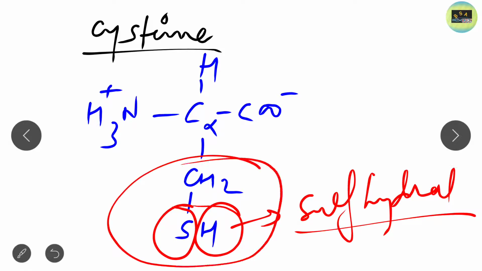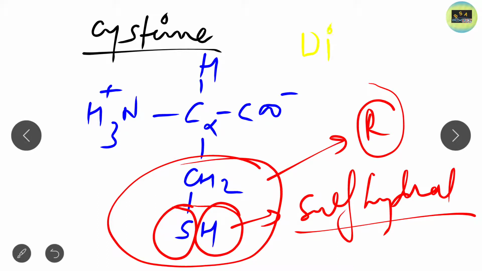This is the total side chain. Note another point about cysteine: cysteine forms a disulfide bridge. This is an important point.